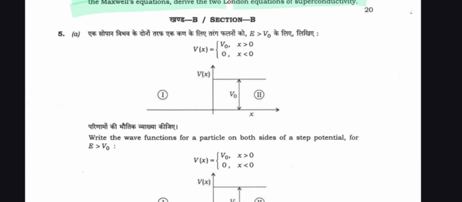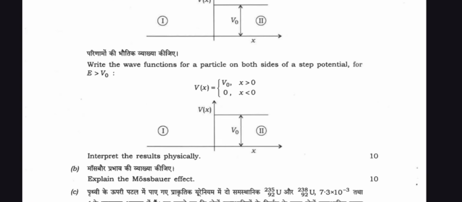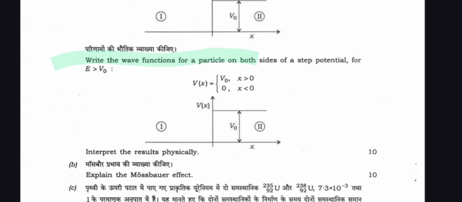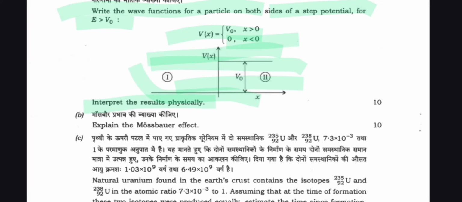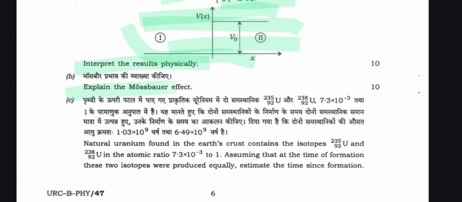And Section B is here. Write the wave function of a particle on both sides of a step potential for E greater than V0, where V(x) = V0 for x greater than 0 and V(x) = 0 for x less than 0. You read this graph, and after this interpret the result physically and explain the Ramsauer effect.